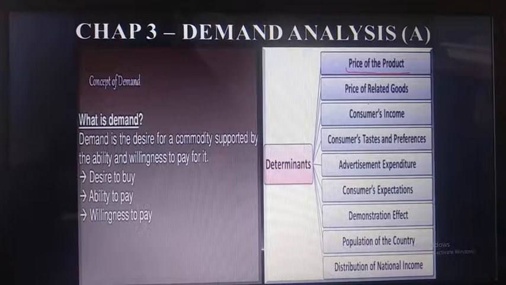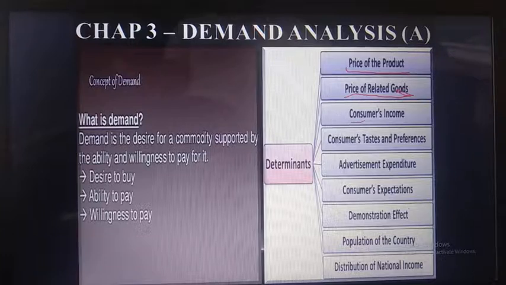Second is the price of related product. Related product is nothing but the substitute product. Like if I take the example of tea and coffee, if suppose the price of the tea increases in the market, the demand for the coffee will increase in the market, and secondly, if the price of the coffee increases in the market, the demand for the tea will increase in the market. Nextly, the income, that is the consumer income.